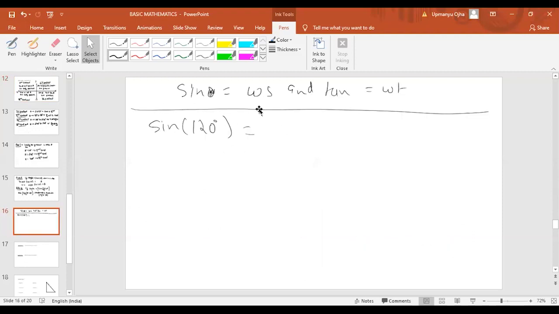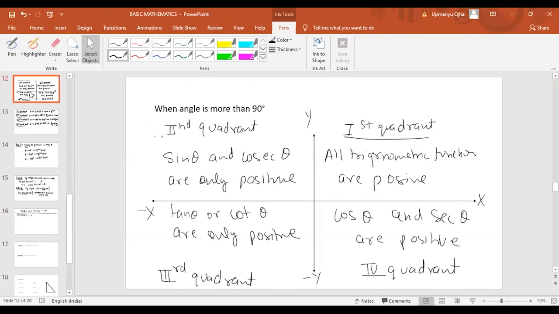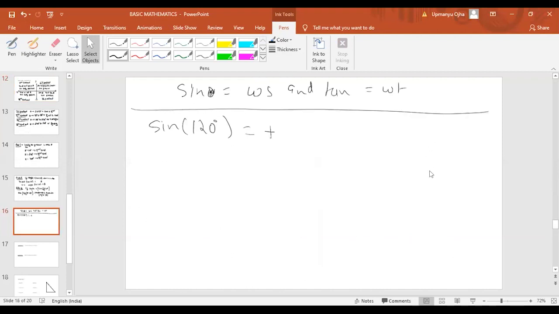So simply we have to put a plus here. Understand why I'm putting plus here? Because 120 degree is in the second quadrant, and in the second quadrant the sign should be positive.